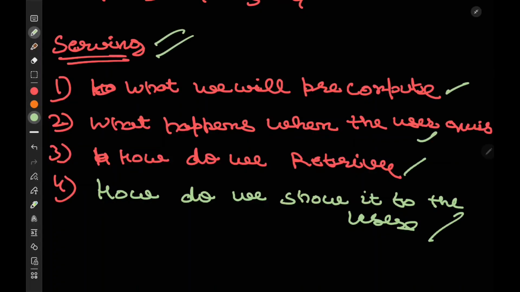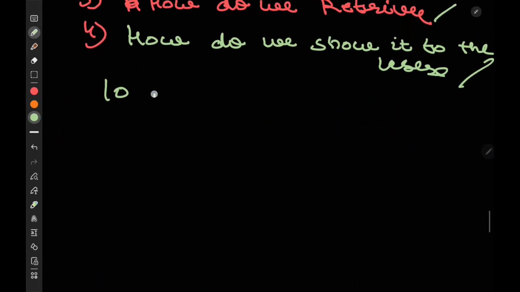See how we are going to answer that. What will we pre-compute? We have 10 million videos, right? We have already trained our model. Now, do you think that every time a video comes in, let's say if I have 10 videos, I need to make sure that I always pass that video through my model to show it to the end user?